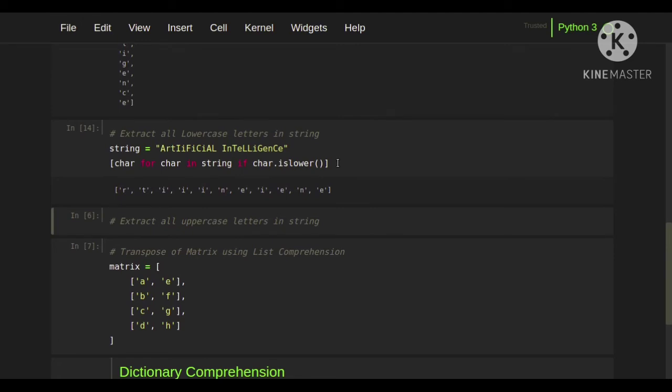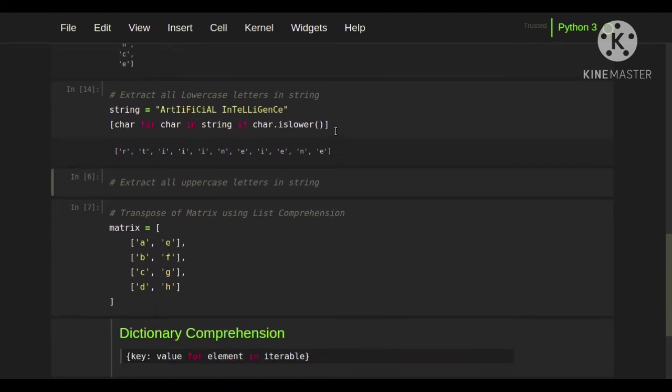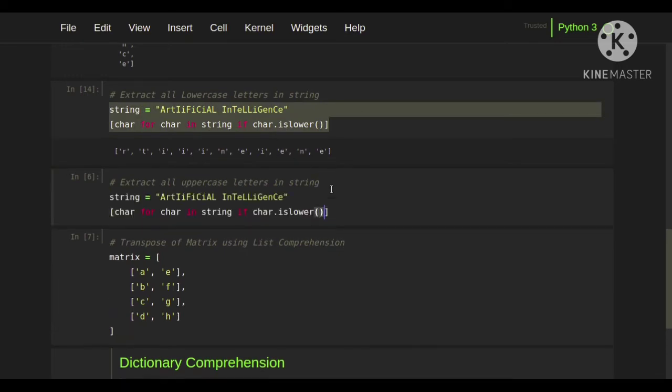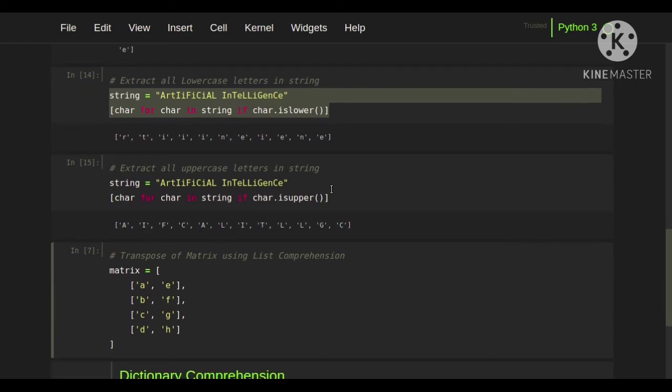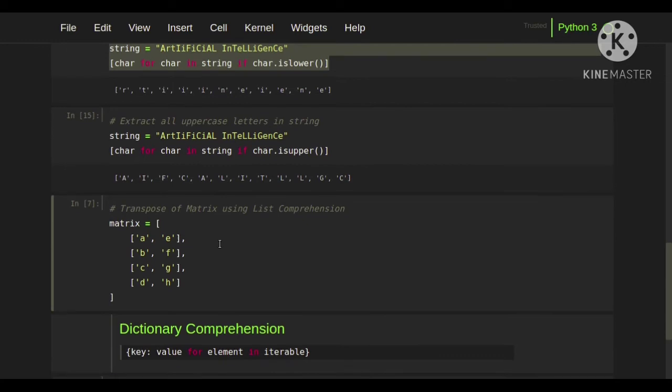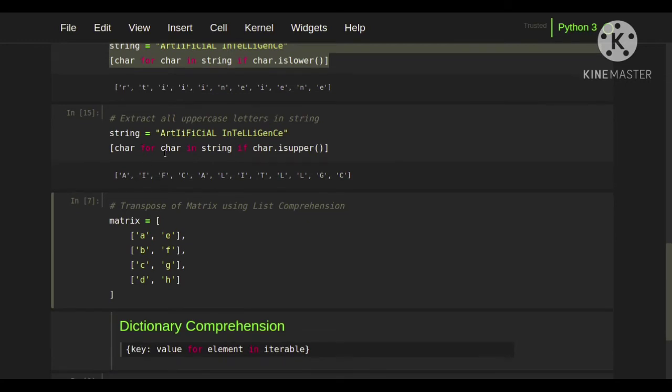Then the next example is, we are going to do the same, but we are going to extract the capital letters. So we are going to extract the uppercase letters. For extracting uppercase letters, just change this method to is-uppercase; if that character is in uppercase, we can extract that. So here we have extracted all the uppercase letters from this string: A, I, F, C, A, L, I, T, L, L, G, C. These are all the capital or uppercase letters present in this string.